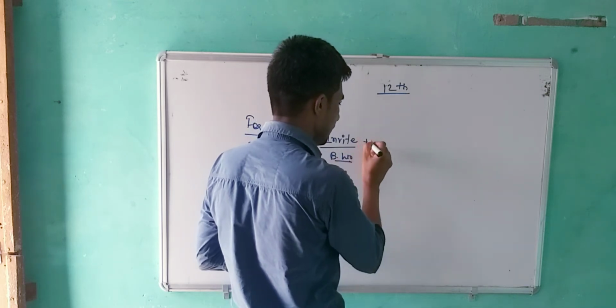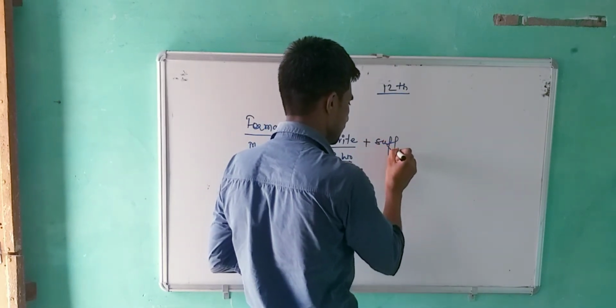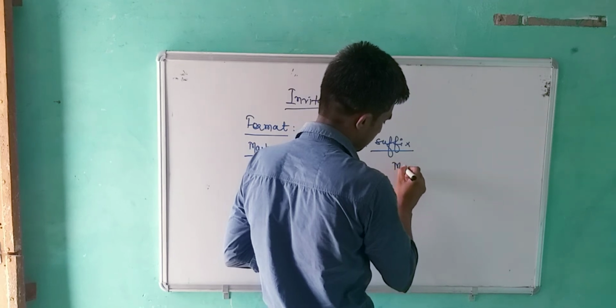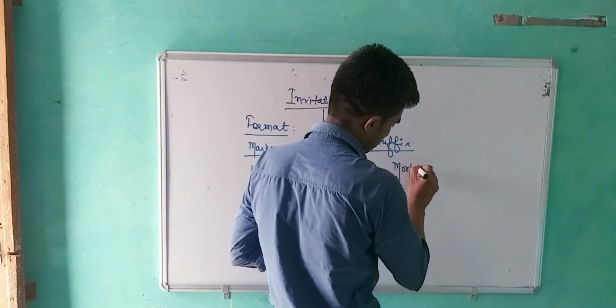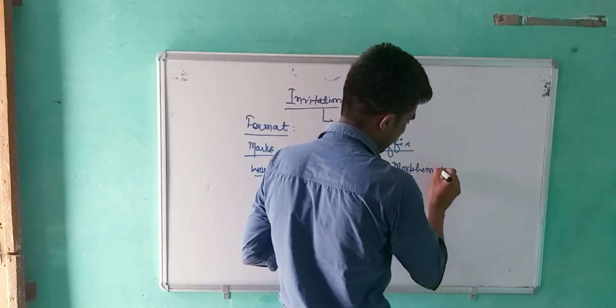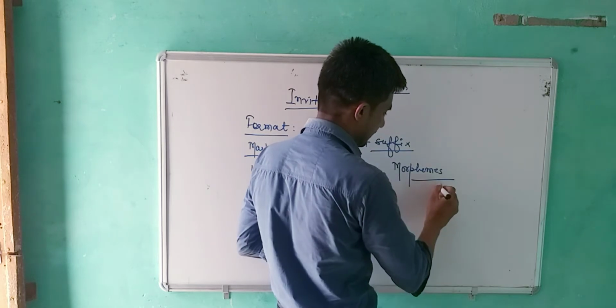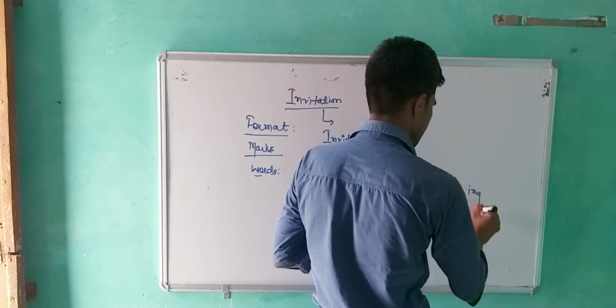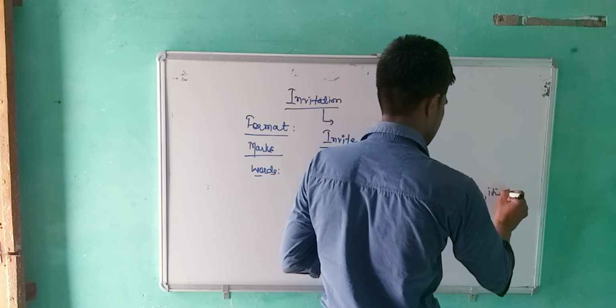And in this word there is a suffix. In suffix you can say that morphemes. Morphemes like ation, ing and ities.